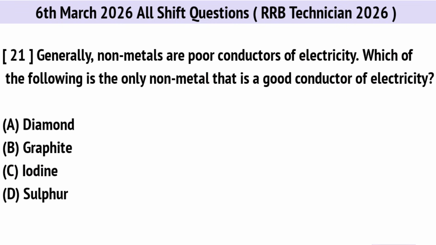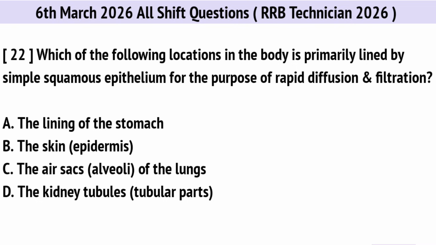Generally, nonmetals are poor conductors of electricity. Which of the following is the only nonmetal that is a good conductor of electricity? Right option is B. Graphite. Which of the following locations in the body is primarily lined by simple squamous epithelium for the purpose of rapid diffusion and filtration? Correct option is C, the air sacs of the lungs.